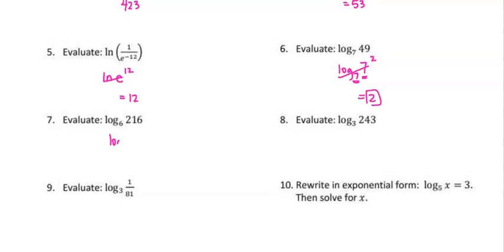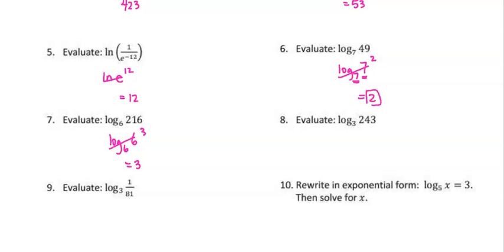Hopefully you got 6 to the 3rd. Oops, I wrote that wrong. 6 to the 3rd. So now that our bases match, they cancel, and we just get 3. The next one says log base 3 of 243.